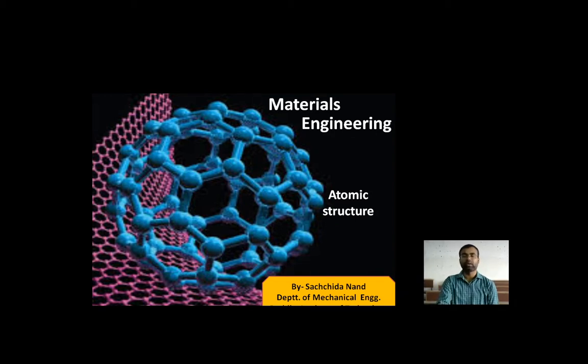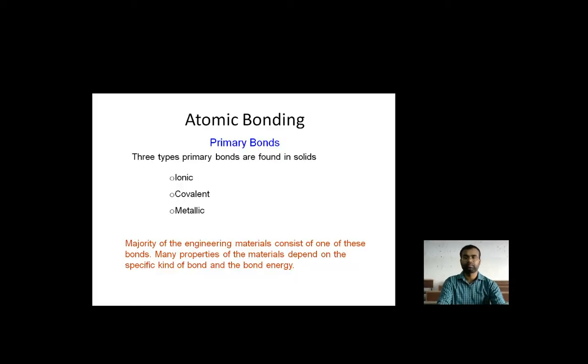So now we are continuing our lecture on that behalf. We are continuing these particular things, that how atomic bonding takes place and how many types of atomic bonding take place to complete a material structure, for creating such a material which will be utilized for making any component, and that component will work as per its environmental condition, and that environmental condition will be handled by the various properties of the material.